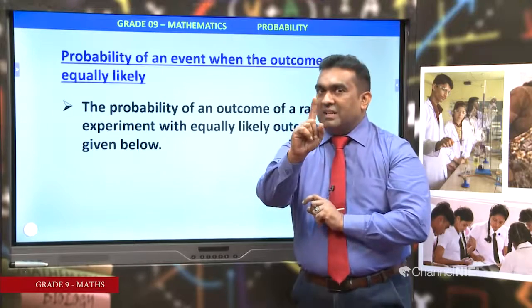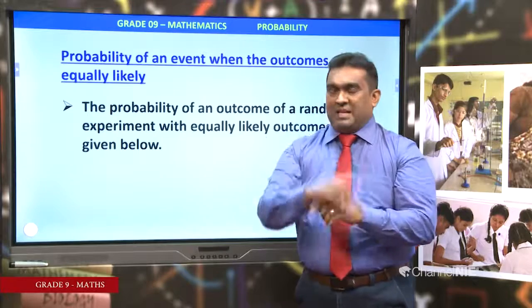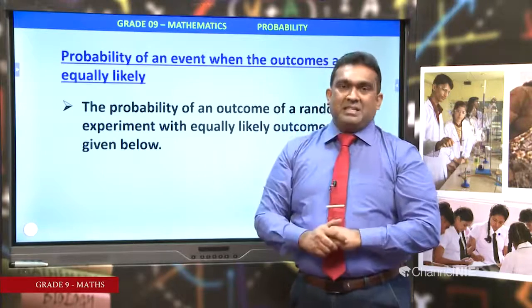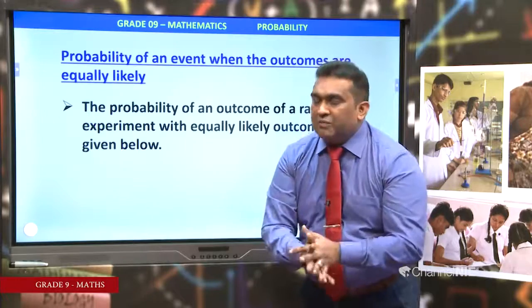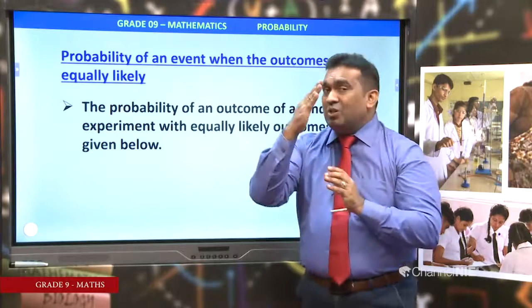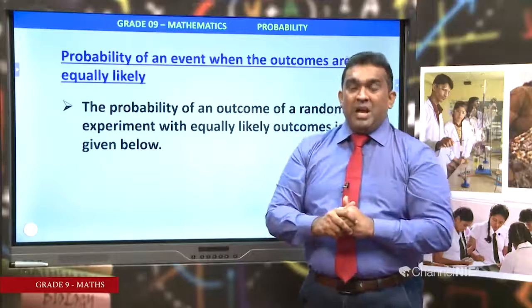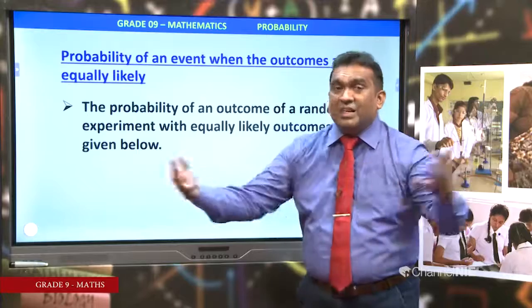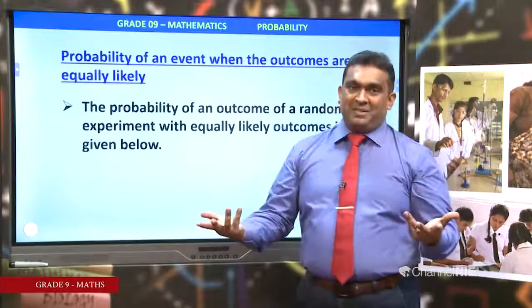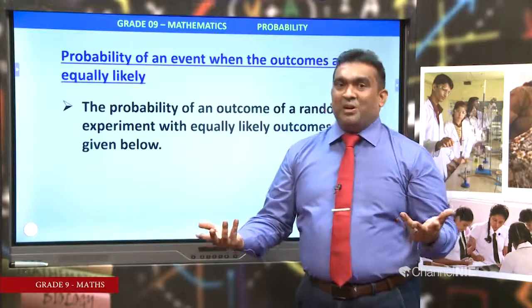Only one result, getting head, one result, getting tail, one result, getting 1 after rolling a die numbered from 1 to 6, getting 2, only one outcome. If you consider getting even numbers, 2, 4, 6, there are 3 outcomes.